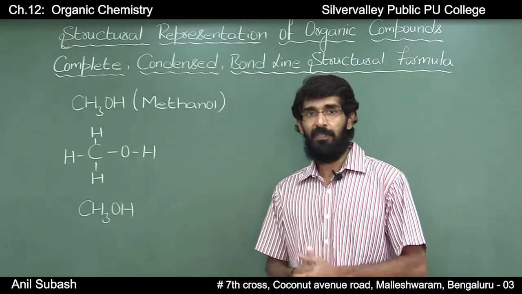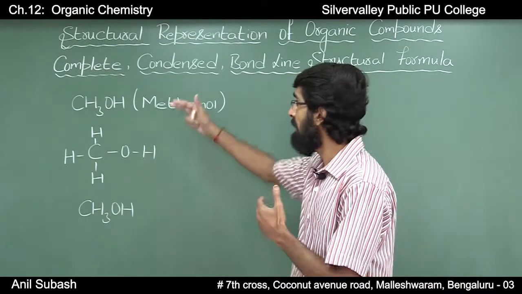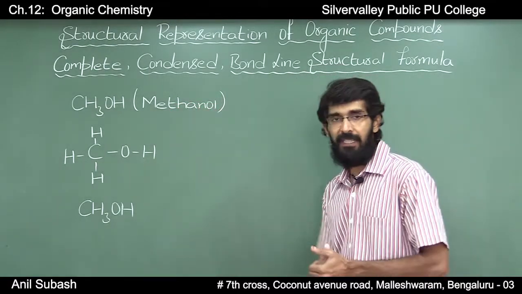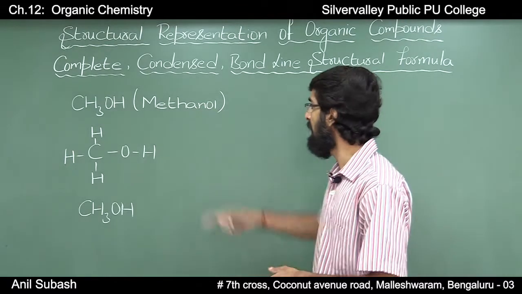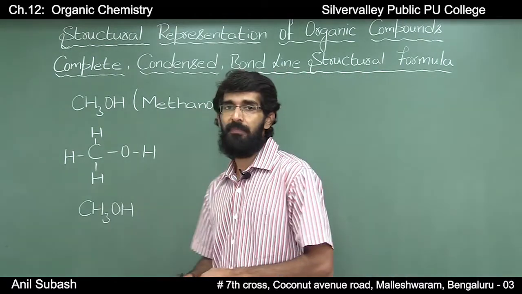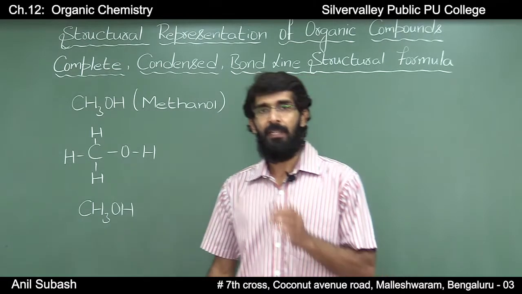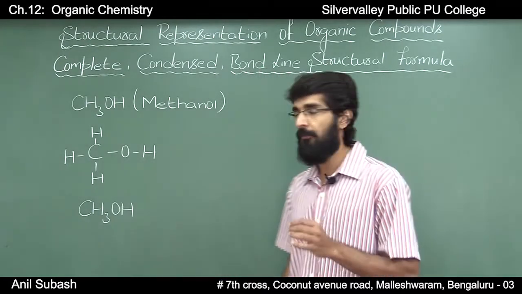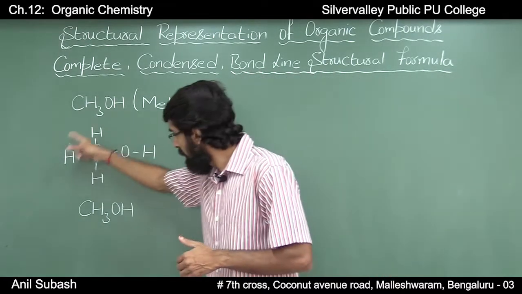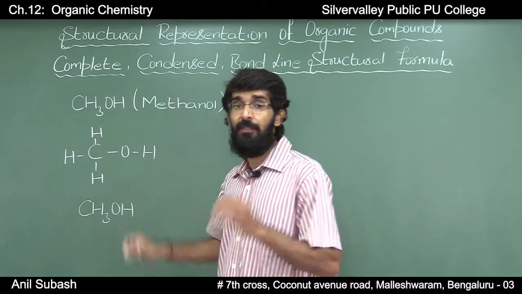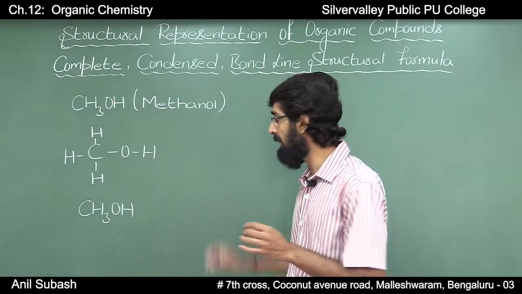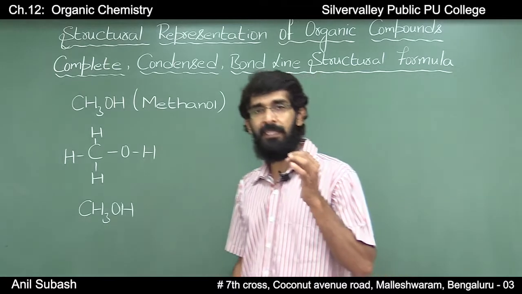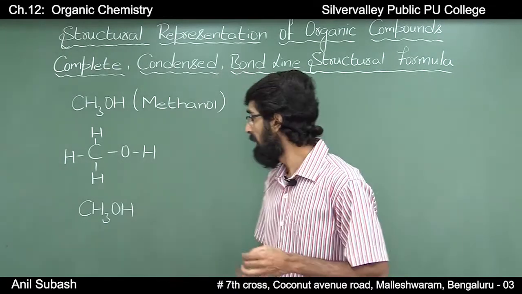Taking another example to represent the complete structural formula and the condensed structural formula, we have methanol, that is CH3OH. The complete structural formula looks something like this, where we have represented all the bonds present in the molecule.